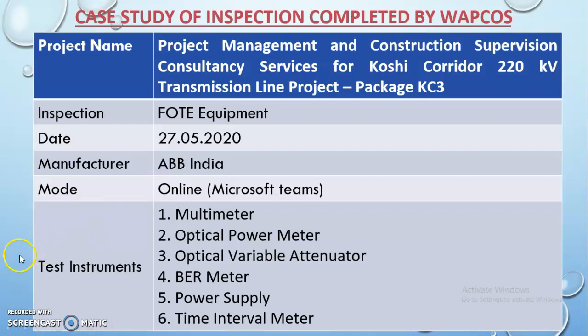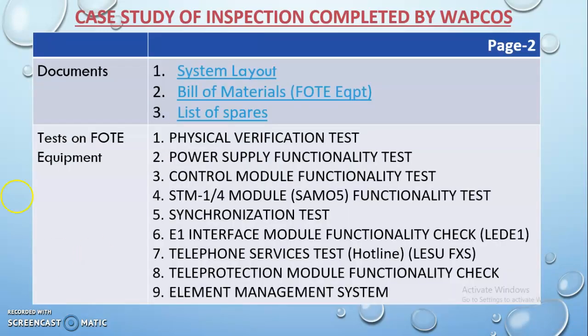Test equipment required are multimeter, optical power meter, optical vibrate annunciator, BER meter, power supply, thermal interferometer. Documents required are system layout, bill of material, list of spares, and SLD.